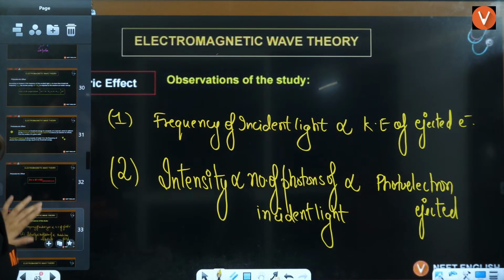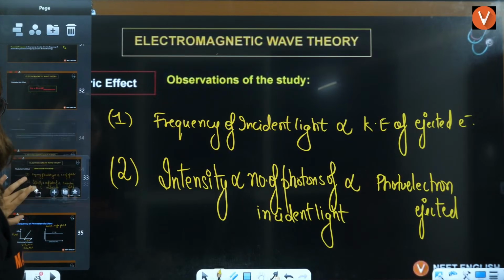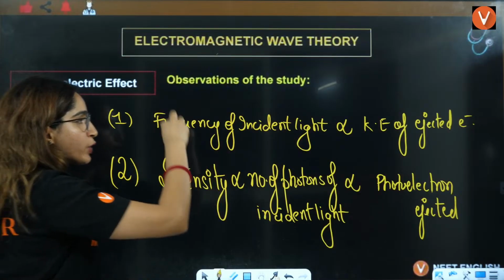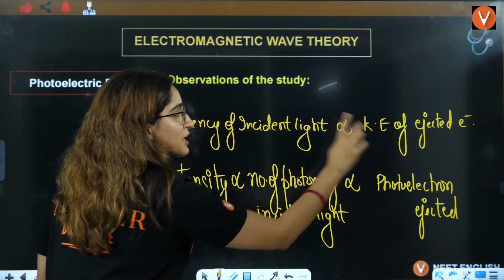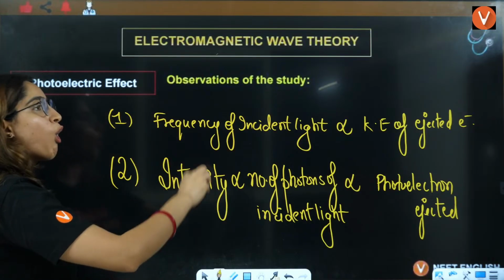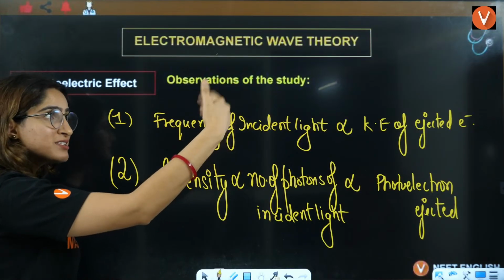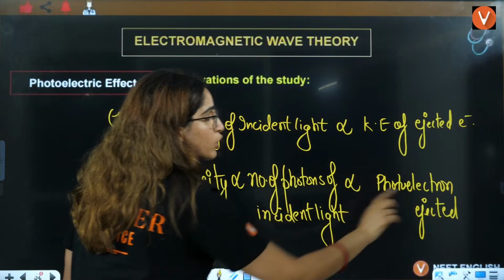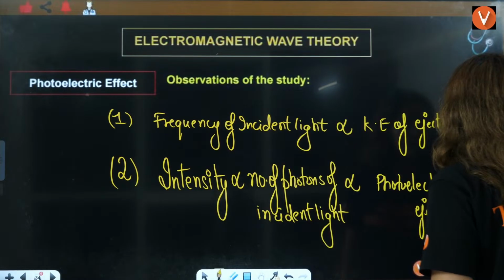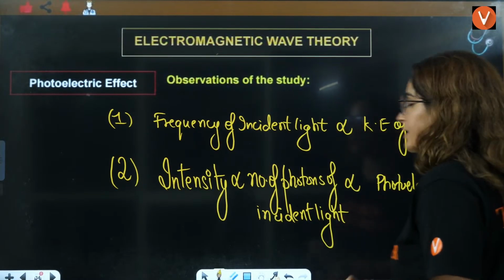I'm going to write it here so that I don't have to write it again and again. Frequency is changing kinetic energy, and intensity or the number of photons of incident light is changing the number of photoelectrons. That means this is nothing but current.